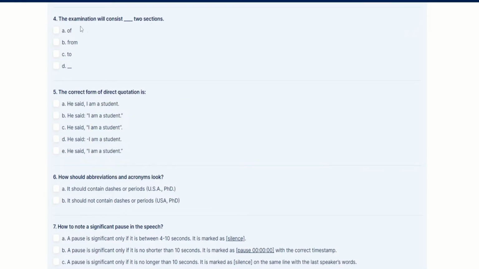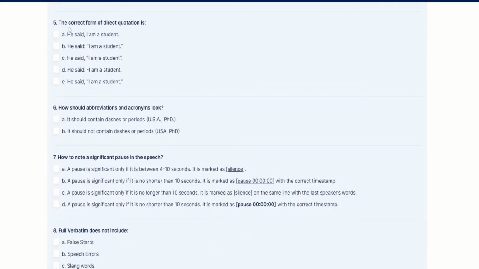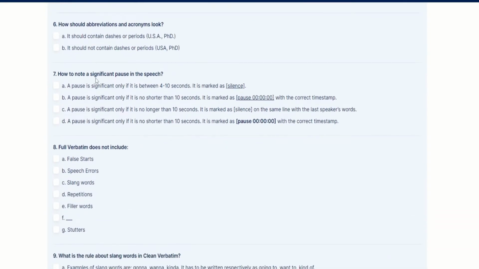The correct preposition here is the word off. The keyword here is direct quotation. Search direct quotation on Gotranscript guidelines. The keyword here is abbreviation. Search abbreviation on the Gotranscript guidelines.